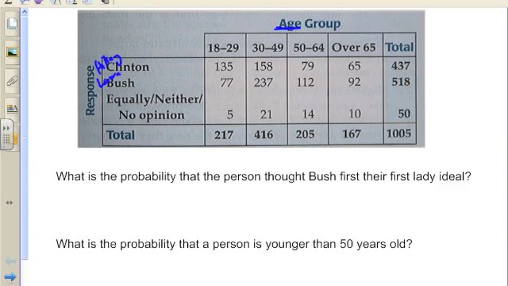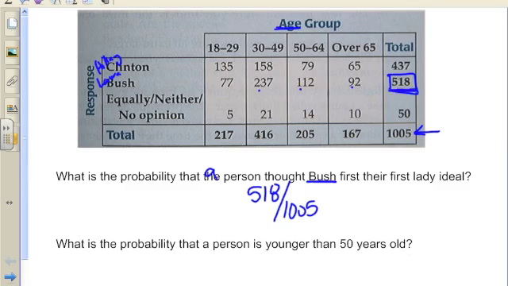So the first question says, what is the probability that a person I choose at random thought Bush fit their first lady ideal? So basically, what's the probability that I choose a person who has selected Bush? Well, I don't know anything else about them other than they picked Bush. So there are 518 of those out of the total. I don't even care what age they're in. There are just 518 of them.